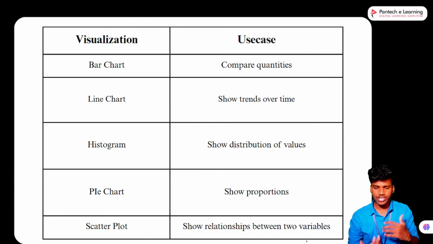Scatter plot shows the relationship between two different variables. That means, how can we say it? Based on the customer details, we can use this scatter plot. So based on gender, how many people bought the most number of products?